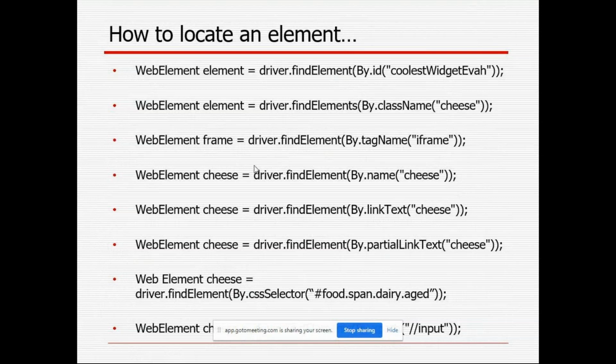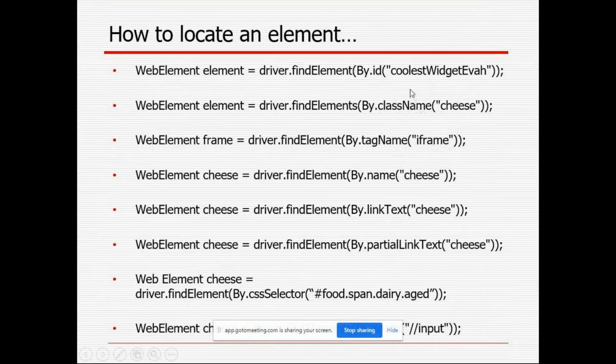Just for your reference, as an example, I have written here WebElement equals driver dot findElement by dot id, by dot className, by dot tagName. Inside are the values of that attribute. ID is an attribute, class name is an attribute. These are all attributes, locators or static methods.